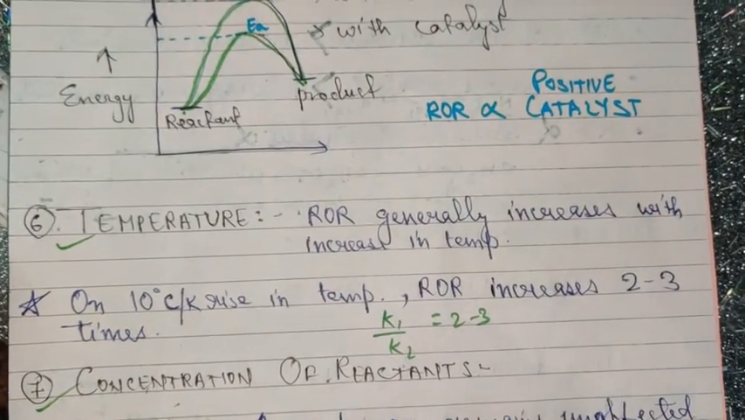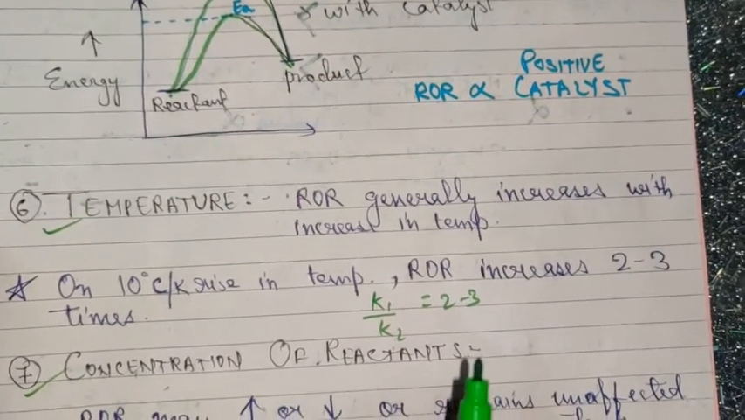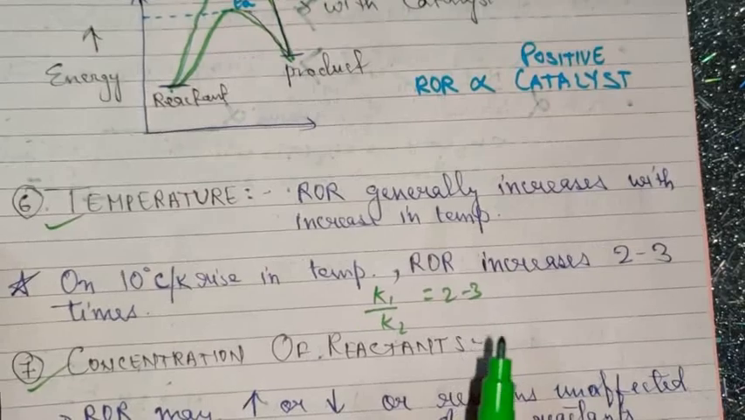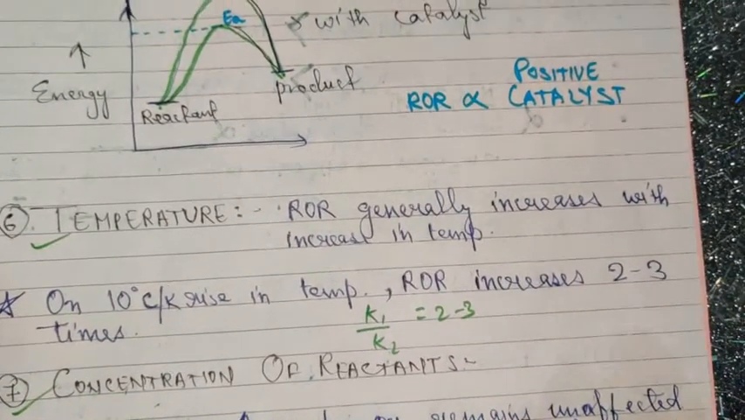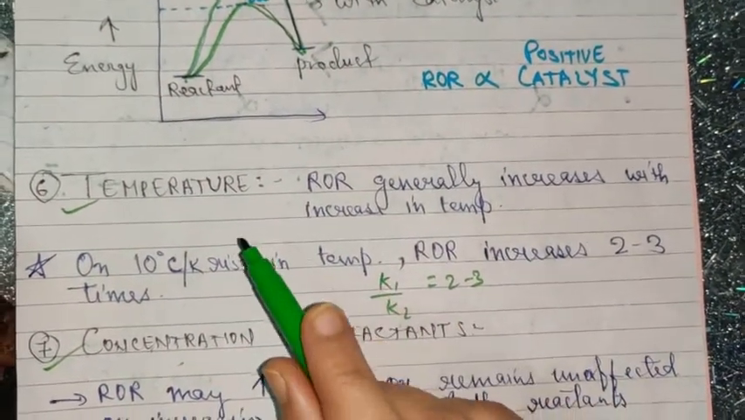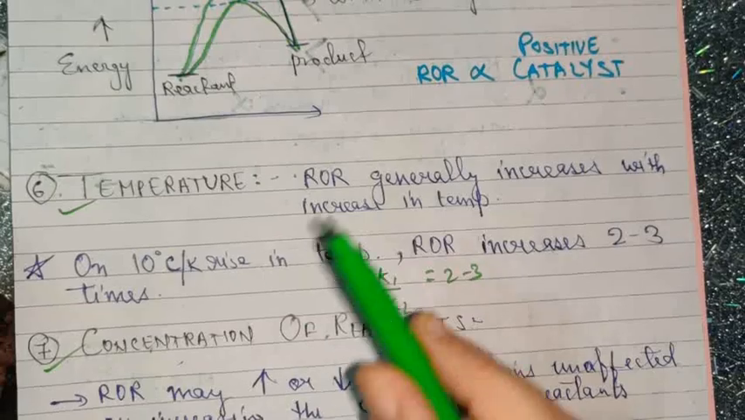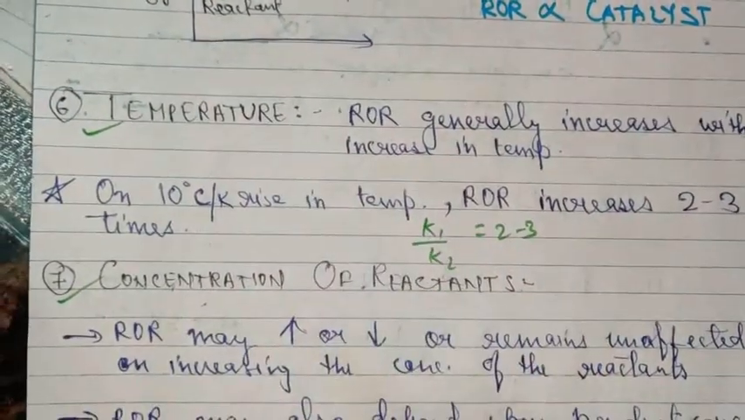That means when you are increasing the temperature by at least 10 degrees Celsius, the rate of reaction will get twice, and in some cases it may get thrice. So this is what temperature says, though I'm going to discuss this in the next videos in detail also. We have a very important topic under this temperature category.